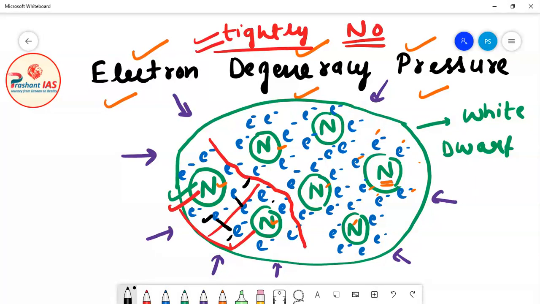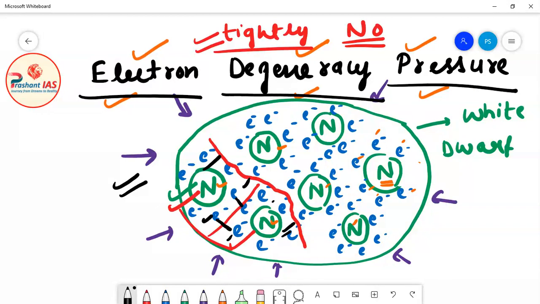Okay, and when these electrons apply this type of force, this type of pressure to prevent the atoms from coming close, the gravitational force will not be able to compress the star anymore, and this is known as electron degeneracy pressure. Means actually electrons are not allowing the atoms to come further close. So they are actually cancelling the gravitational force of attraction, and this is the reason why in the white dwarf stage the size of the star becomes stable.